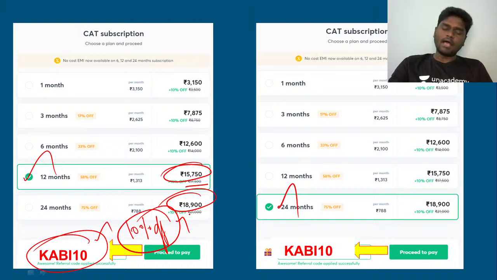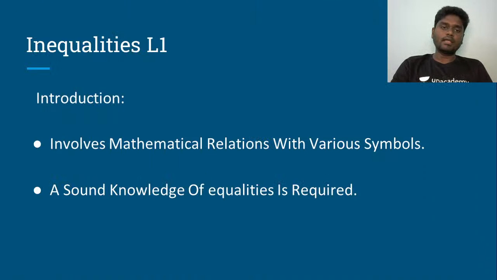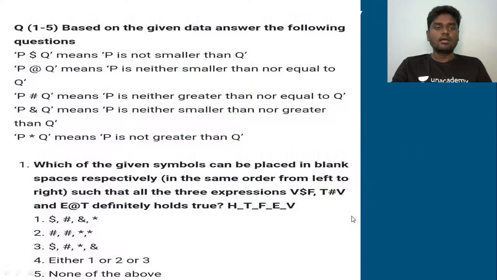And as I told you before, coming back to the inequalities part, we need to know that in the previous class, the last class, we have seen all sorts of basic questions. We need to have sound knowledge of inequalities, so definitely it is required. So this is my very first question in lecture 2 of inequalities. So what we really need to know in this one here? So listen very carefully.